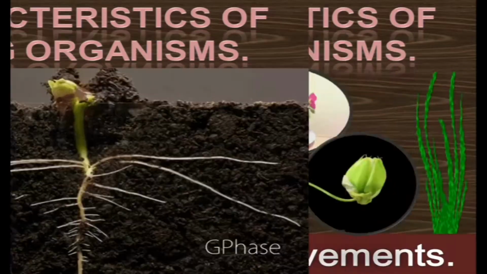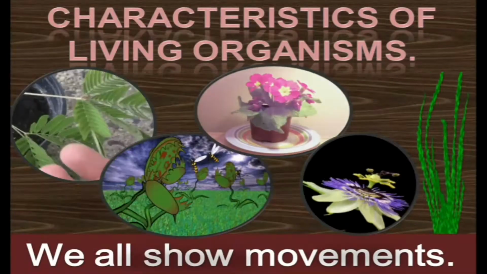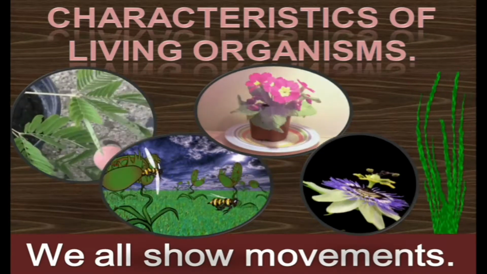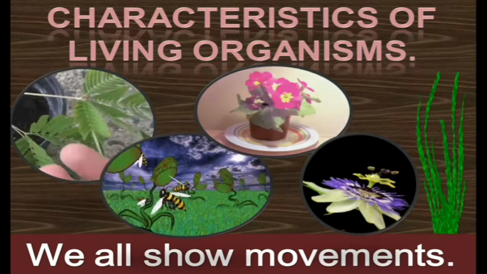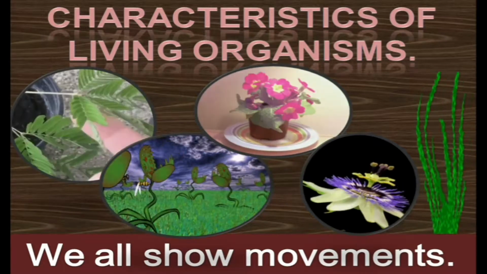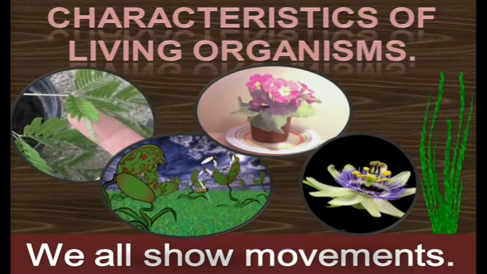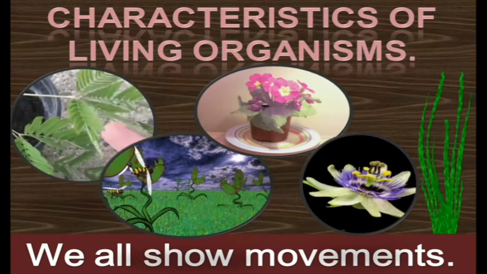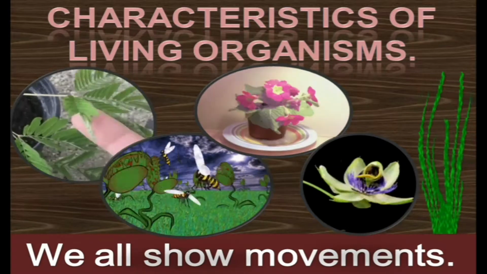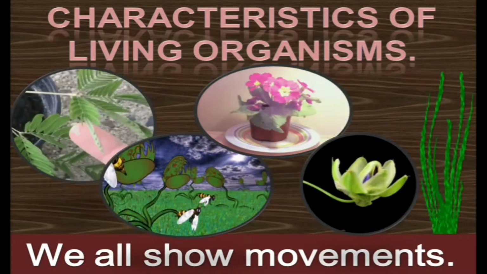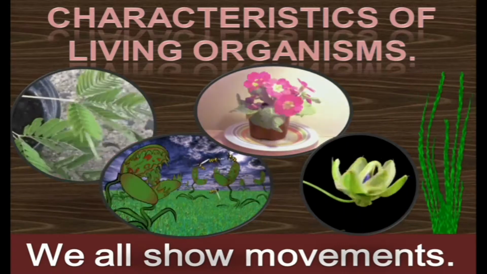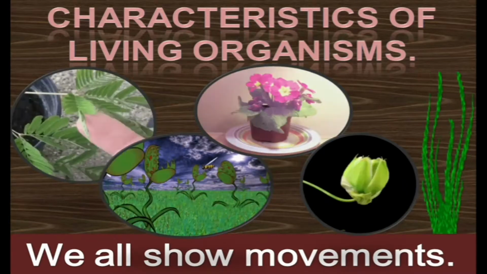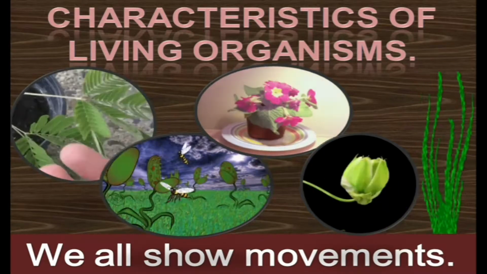And next is we all show movements. Although non-living things also show movements, this is one of the characteristics that we all show movements. But it may come into our mind that plants don't move from one place to another, but still the parts of plants move, like leaves open and close, flowers open and close, water and minerals move from roots to all parts, and glucose moves from leaves to all parts of the plant.